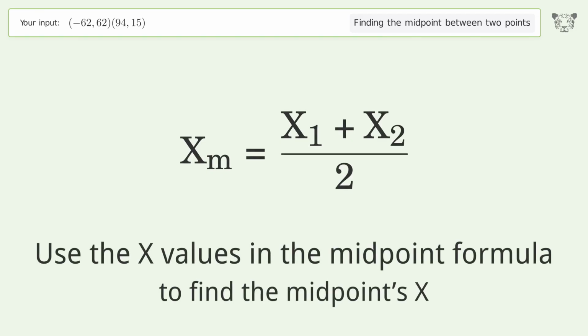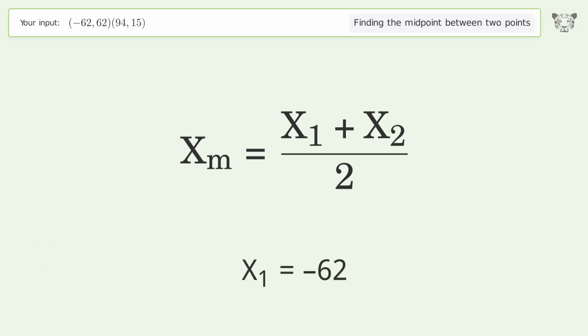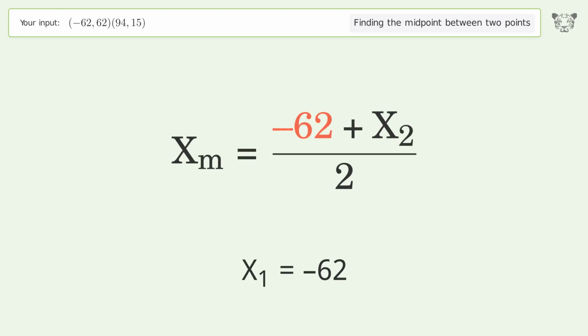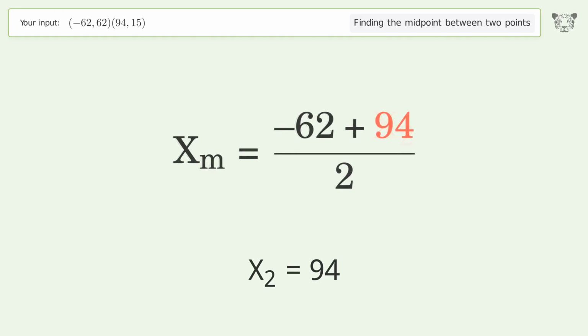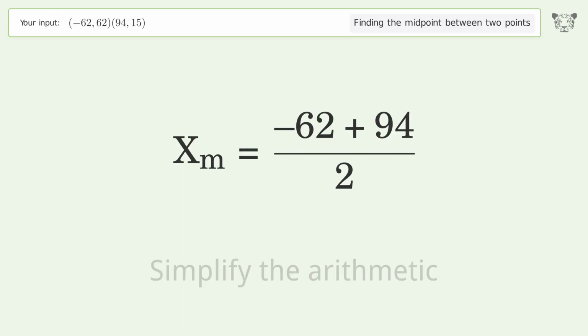Use the x values in the midpoint formula to find the midpoint's x. x1 equals -62. x2 equals 94. Simplify the arithmetic.